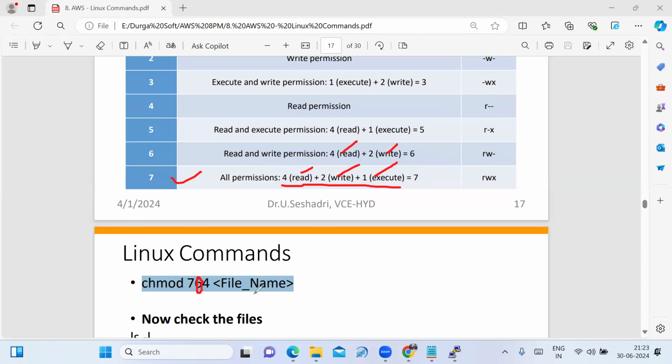That is for the group. 4, that is, in which position am I given? Third position. That is nothing but the execute permission I am given. Sorry, the read permission I am given for others. Read permission I am given for others.